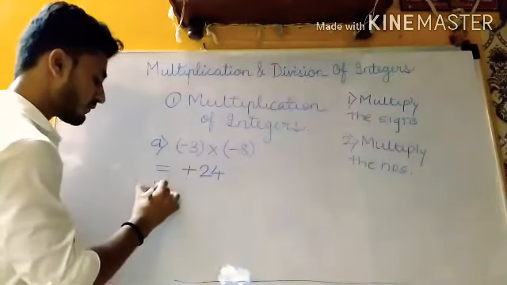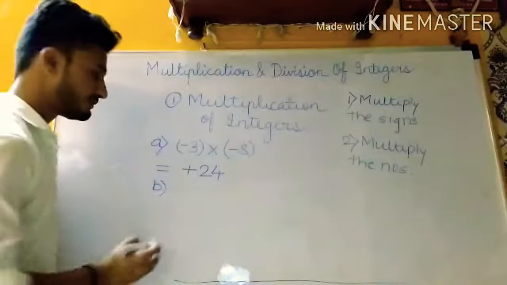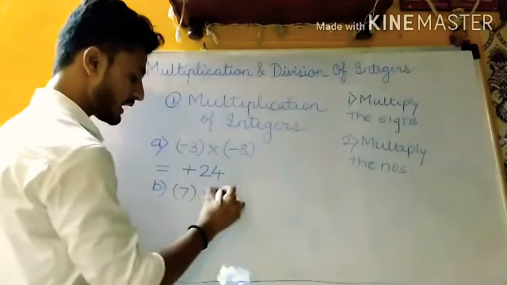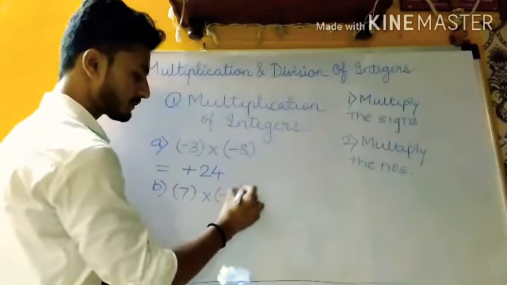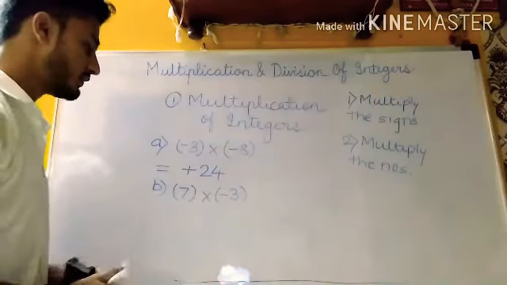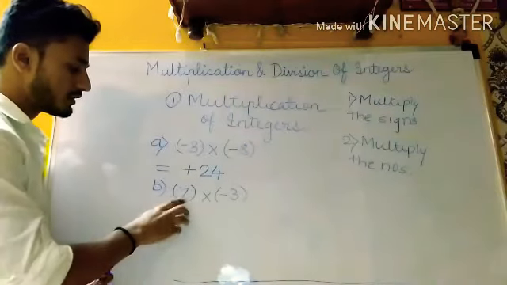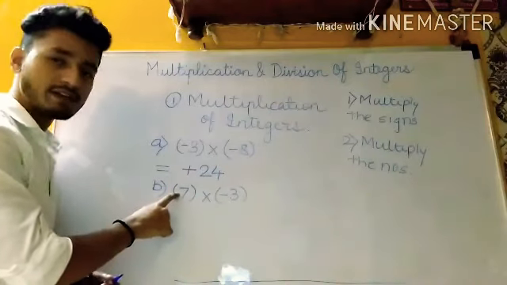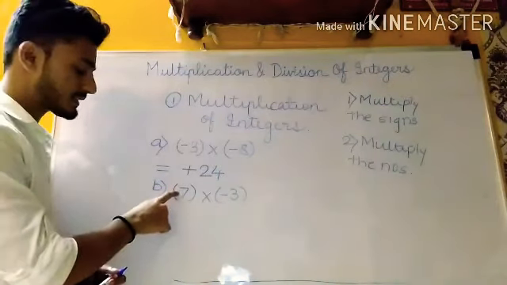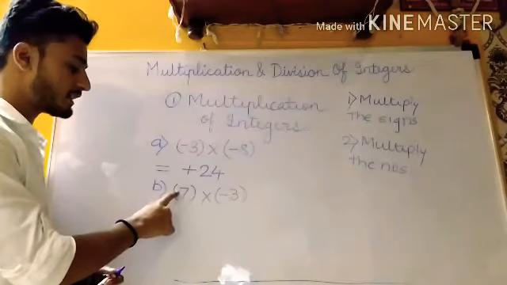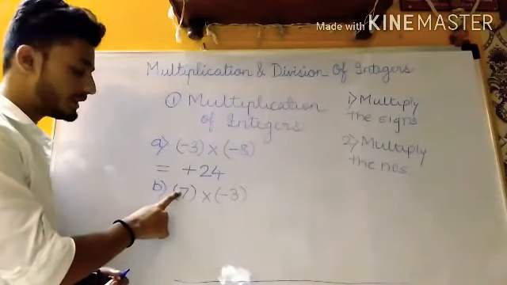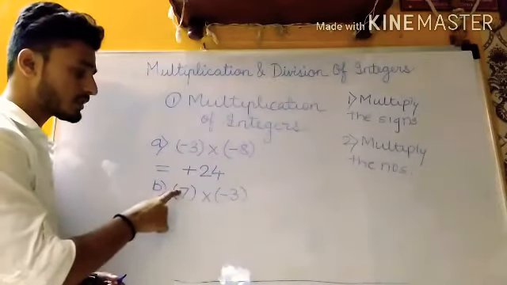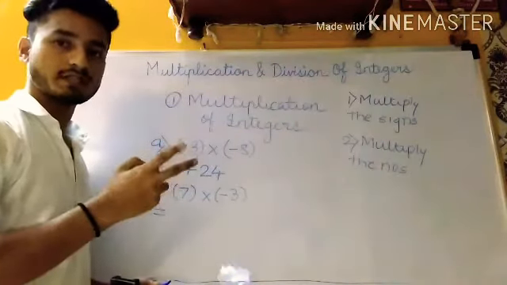Now we'll take one more example. 7 multiplied by minus 3. This is the question. Now here, this is the first number, this is the second number. The first number does not have a sign. Means what? This is a positive number. If this does not have a sign, it means it is a positive number, and the second number is negative. So one is plus, one is minus. So both are opposite, plus and minus.